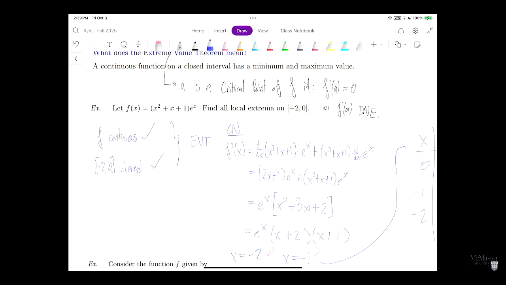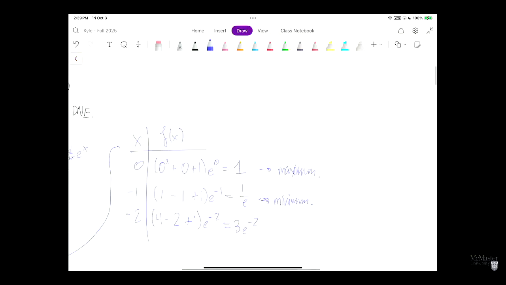Okay, so the question was, what is the point negative 2? So your question is x equal to negative 2, is that a local min or max? I'm going to say we have enough information to say it's neither. Does anyone want to take a guess? Why is x equal to negative 2 not local min or max?